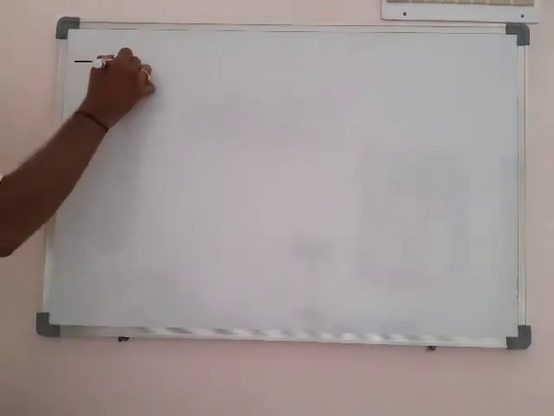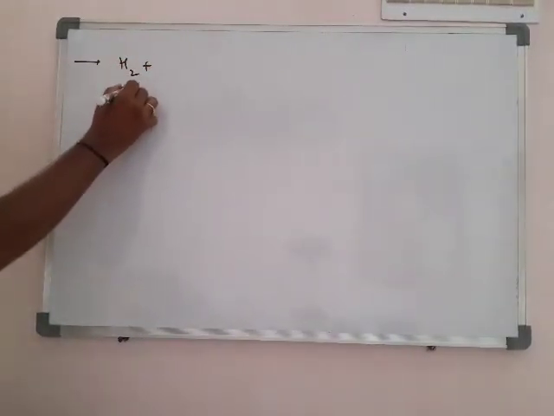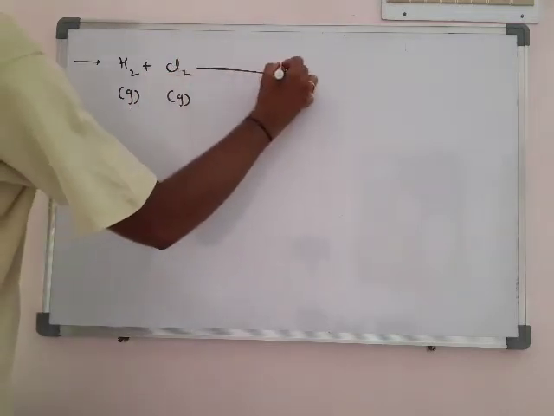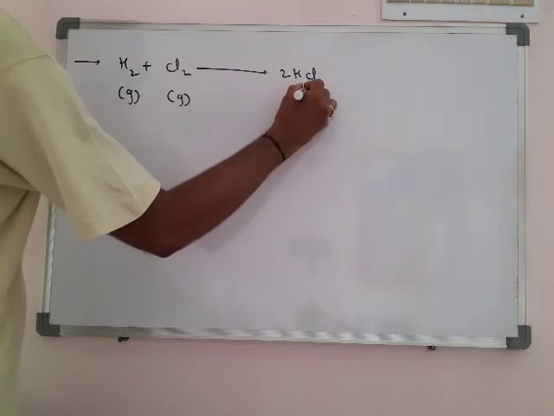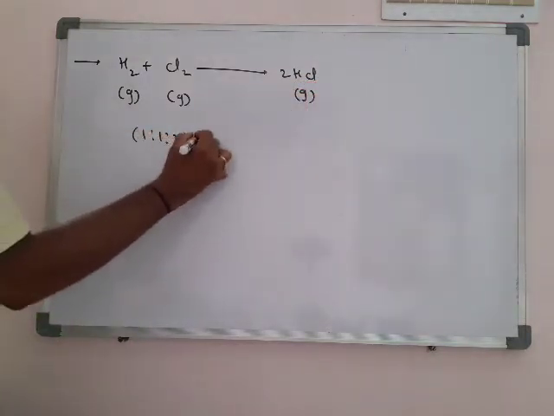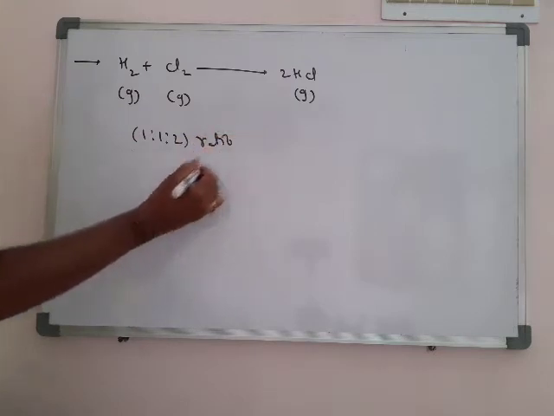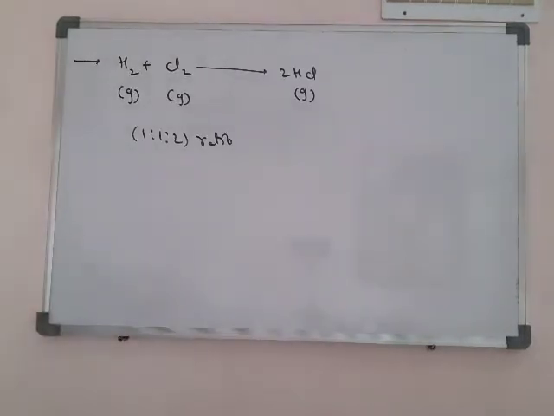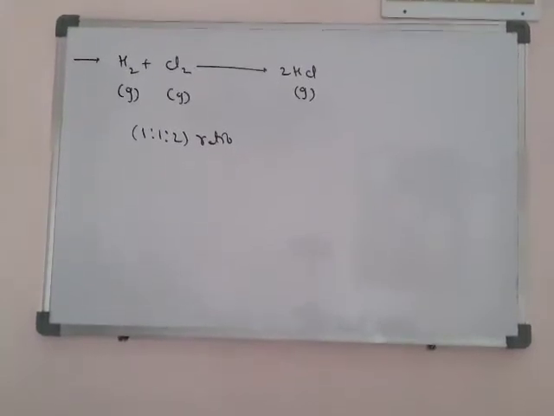So next we can take another example. H2 gas reacts with Cl2 gas forming 2HCl. It is also a gas. What is the ratio? They are in a 1:1:2 ratio. So they are in a simple ratio in terms of volumes. Now we see just 2-3 problems.